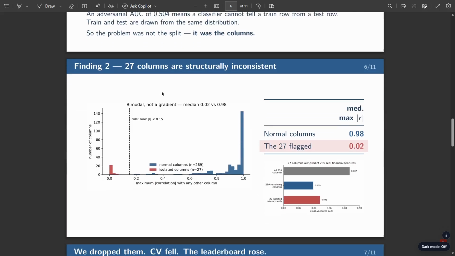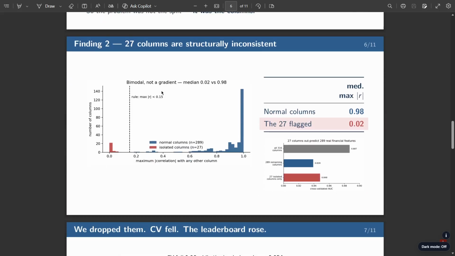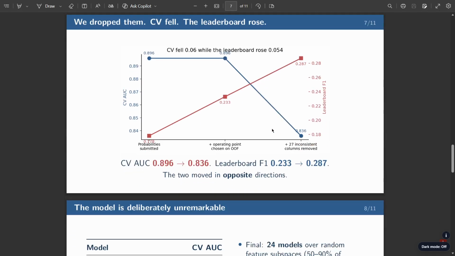And if we go to the second finding, 27 columns are structurally inconsistent. Real account features are counts and balances over the same customers and the same products. So every genuine column is strongly correlated with at least one sibling column. The median is 0.98, which we can see here. And the 27 flagged columns had 0.02. So we dropped them.